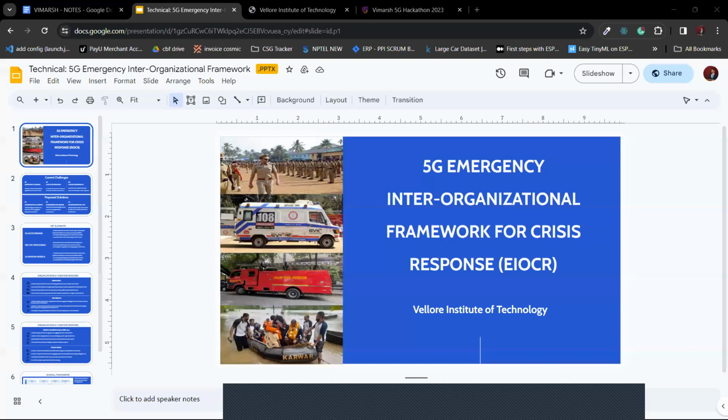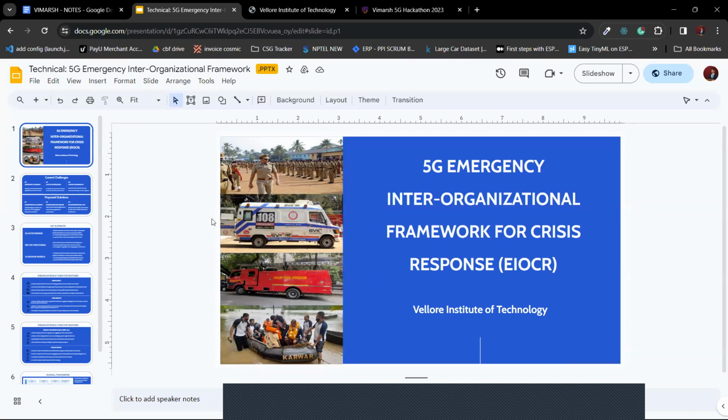Good morning from Vellore Institute of Technology, here to present our 5G Emergency Interorganizational Framework for Crisis Response, or the EIOCR framework. For the problem statement, application for emergency response vehicles with embedded 5G CPEs for voice, video, and data communication. Here, I am going to present the minimum viable product for the ambulance use case.